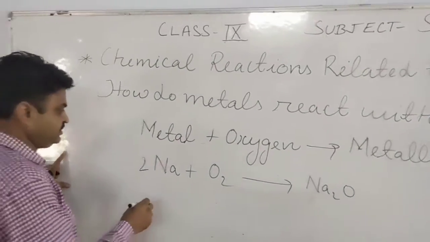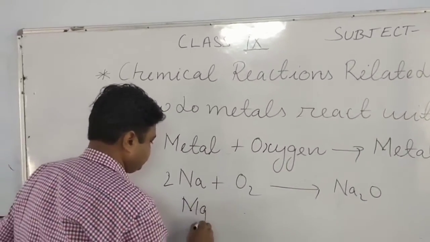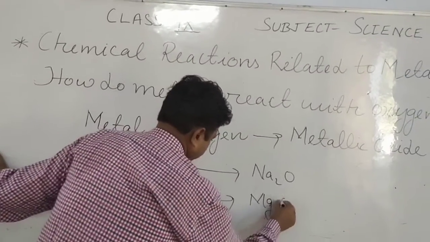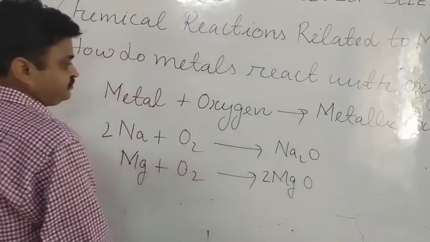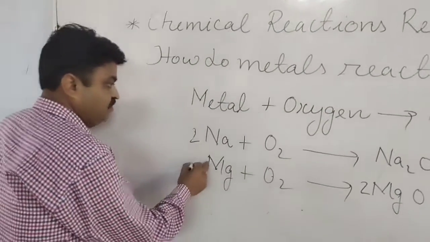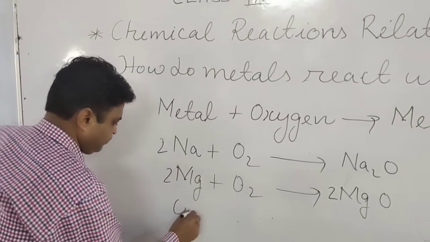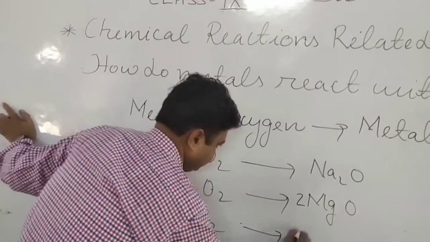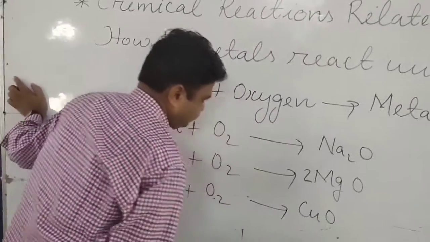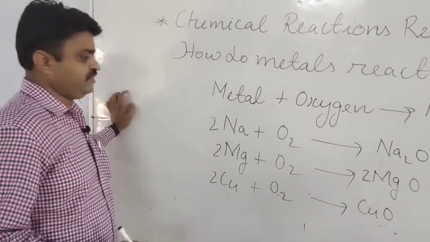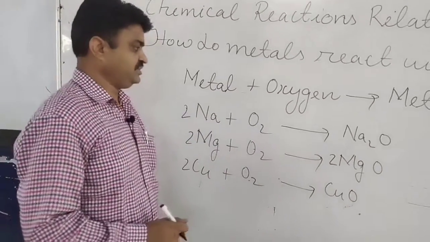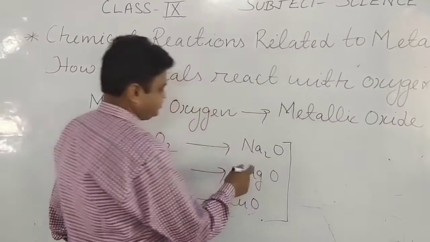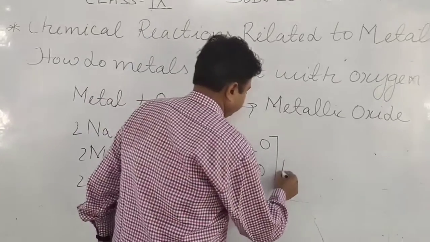Like this, magnesium also reacts with oxygen, and what does it form? It forms magnesium oxide, MgO. Like this, copper also reacts with oxygen, and what does it form? It forms copper oxide. Now, these are the oxides that generally have which nature? They have the basic nature.